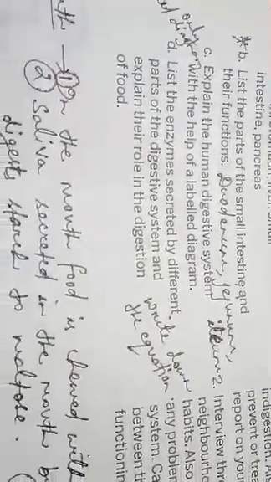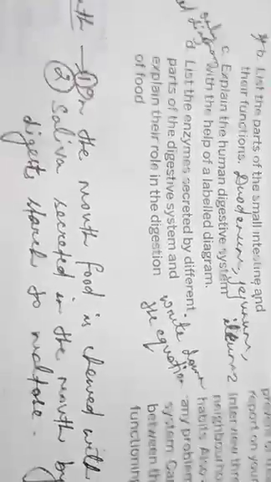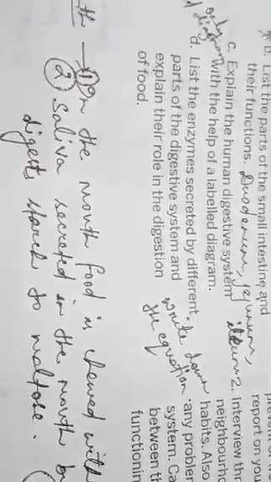Now last question, that is, list the enzymes secreted by different parts of the digestive system and explain their role in the digestion. I am giving you this one. I have written it for you, children. You please see this table. Is it clear? Yes, I hope it is clear to you. The first part you see. Yes, I hope now it is clear. Part of digestive system, first column, second column secretion, third column enzyme, fourth column food acted upon, fifth column digestion of or product of digestion.